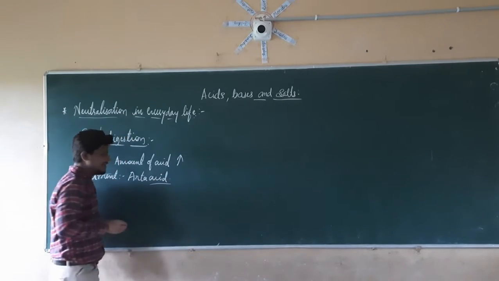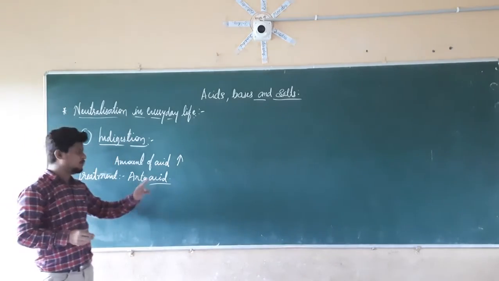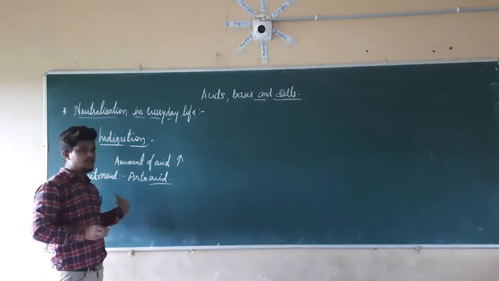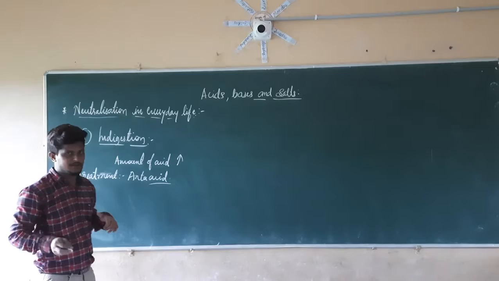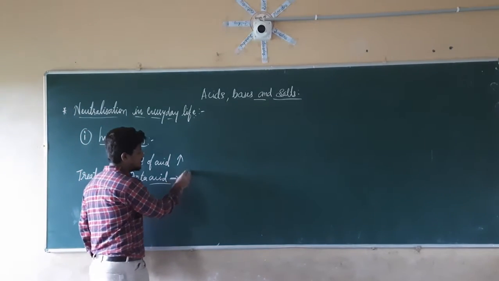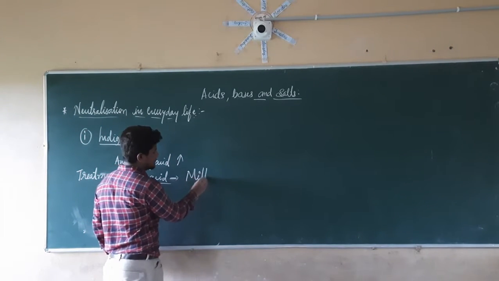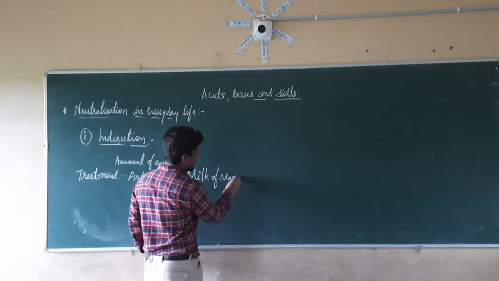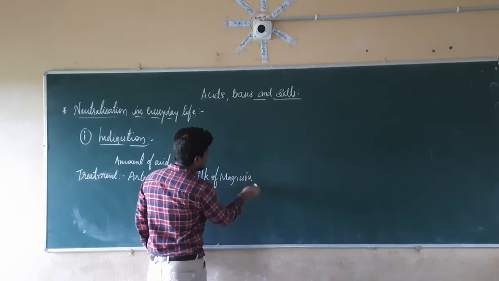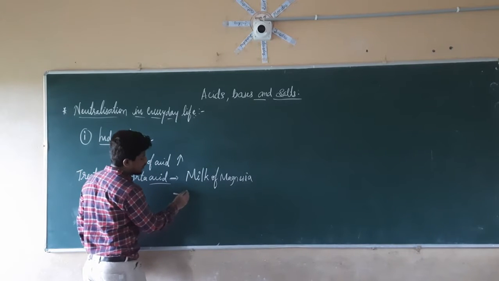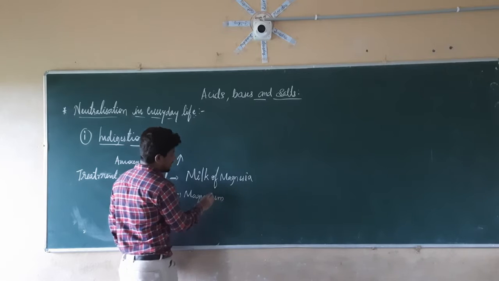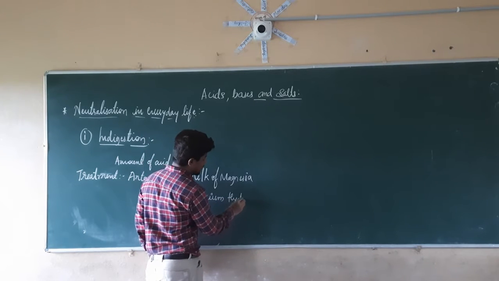So what is that antacid? An antacid is opposite to the acid, so whatever amount of acid has increased is going to be reduced by the antacid. Which antacid are we using here? We are using milk of magnesia. That is nothing but magnesium hydroxide. Its scientific name is magnesium hydroxide.